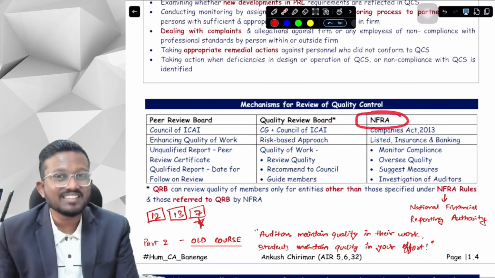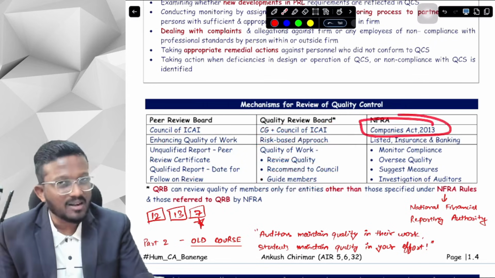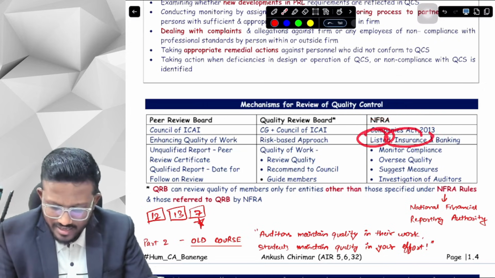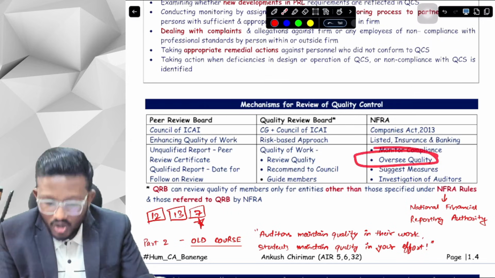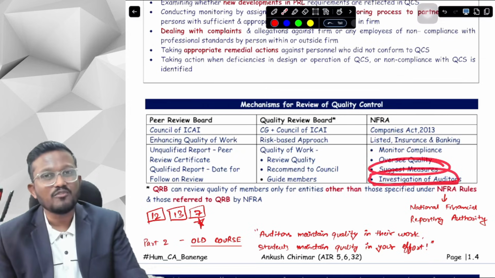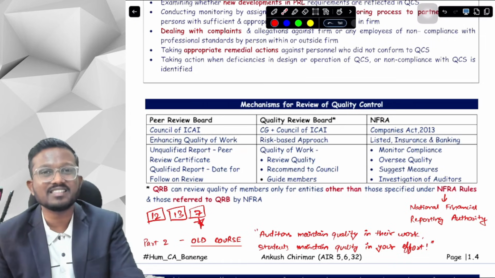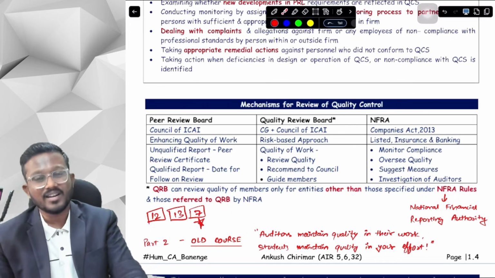Next is NFRA, that is the National Financial Reporting Authority. This is set up under the Companies Act 2013. It is applicable to big companies like listed, insurance and banking companies. What they do is they monitor compliance, whether you are compliant with the quality control system, they oversee your quality, they suggest measures, and they also undertake investigation of auditors. Recently there have been many cases where NFRA has held CAs guilty for their negligence in working, for not providing quality in their work.